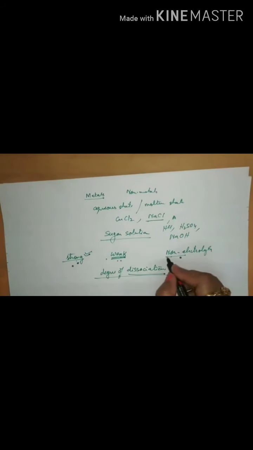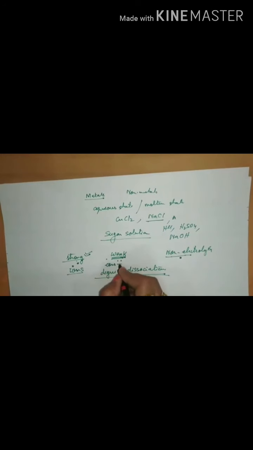And if it does not dissociate, it is a non-electrolyte. When it is completely dissociated, in the case of a strong electrolyte, it will contain only free mobile ions. When there is a partial dissociation, in the case of a weak electrolyte, it will contain ions and some molecules which are not dissociated, the undissociated molecules.